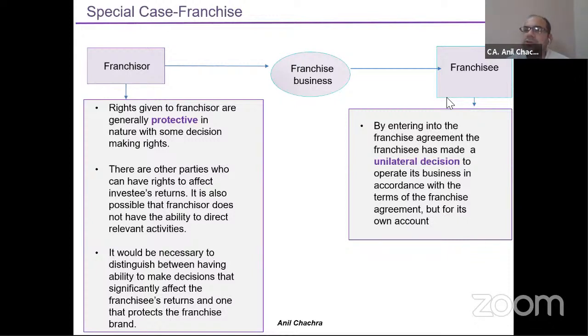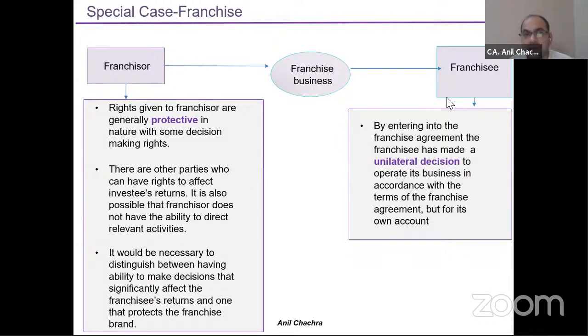The franchisee would pay some sort of royalty or percentage of sales to the franchisor company against the use of the brand. So the question is whether a control relationship would be there or not, because control means that I am having voting power.